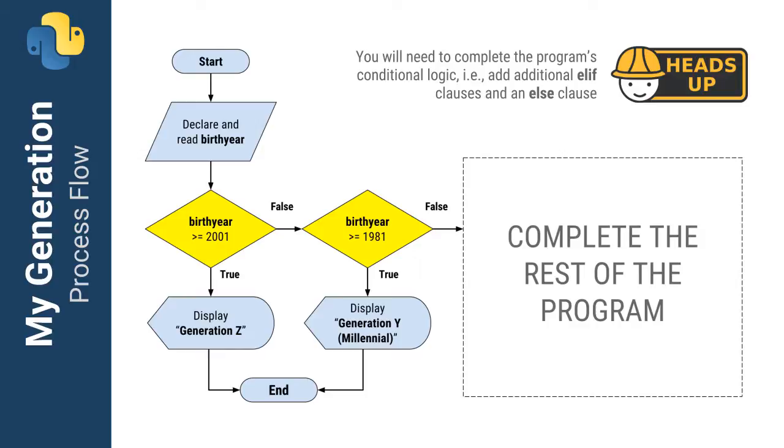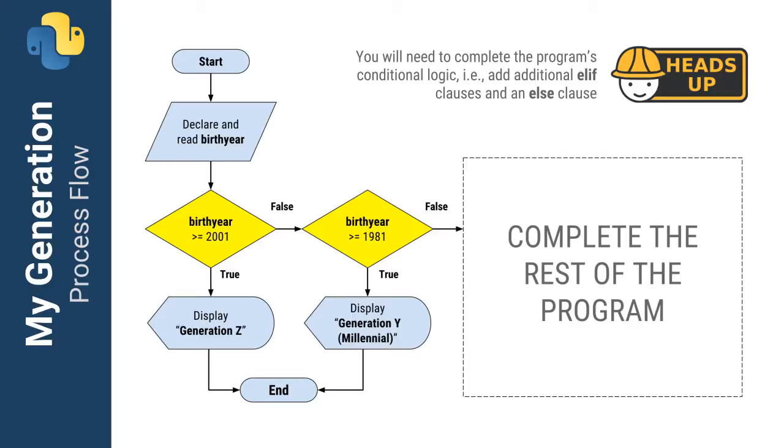Now let's talk about the program that we are going to write. Here is the process flow. The first thing that our program does is ask the user for their year of birth. After that, we do a series of conditional checks to determine which generation the user belongs to. When we find a match, we print it to the screen.